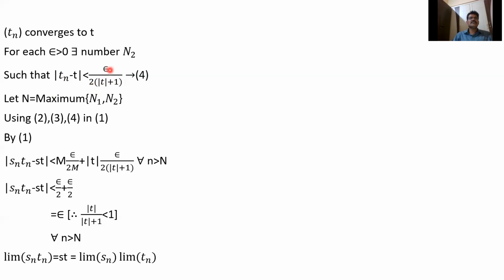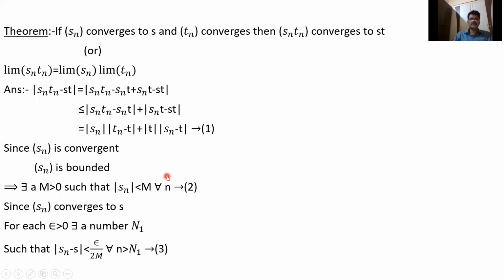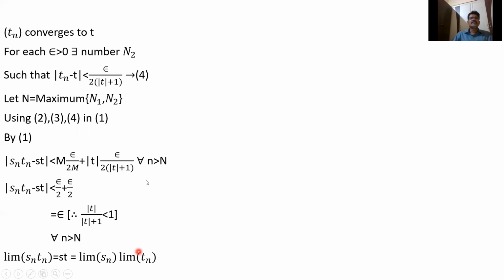So for each epsilon, there exists a number n such that mod Tn minus T is less than epsilon by 2 into mod T plus 1. Why I have taken this, I will tell you. Let it be true for all n greater than n1. Here it is true for all n greater than n2. Similarly, I have to write for all n greater than n2. Let n equal the maximum of n1 and n2.